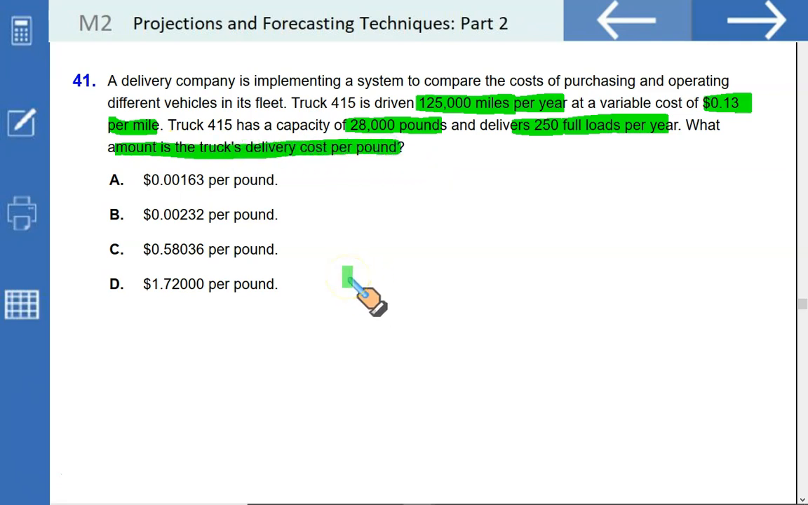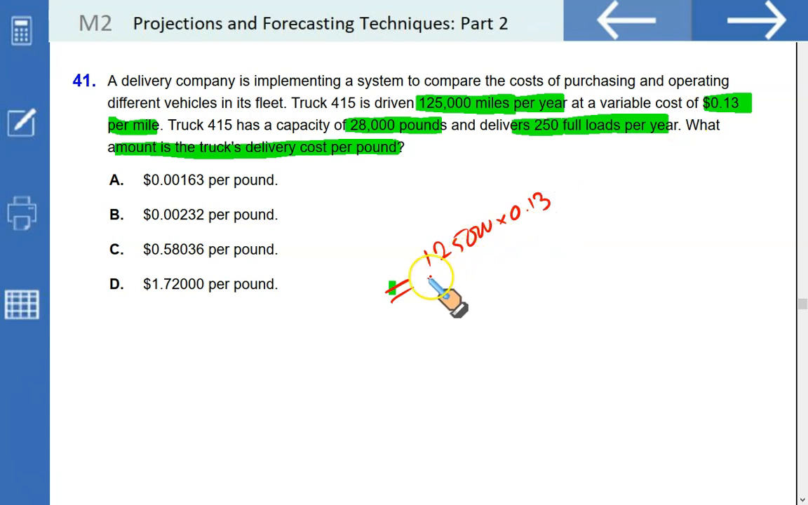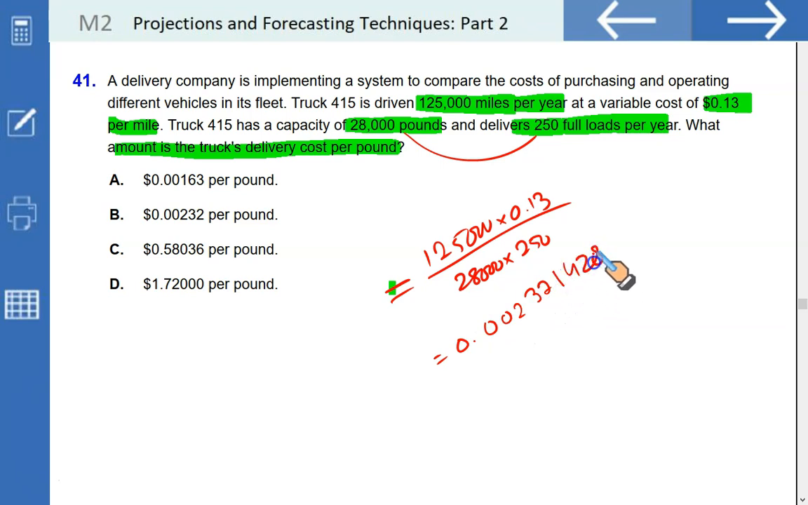So first of all, we will have to calculate the cost, which is going to be 125 miles per year with the cost of 0.13 per mile driven. This will give you the total cost, and you need to divide it by the total quantity of pounds shipped in 1 year. It has a capacity of 28,000 pounds and there are 250 full loads per year, which means the total pounds shipped is 28,000 multiplied by 250. If you do the computation, you'll get quite a small number, 0.002321428, and that is perfectly matching with your option B.